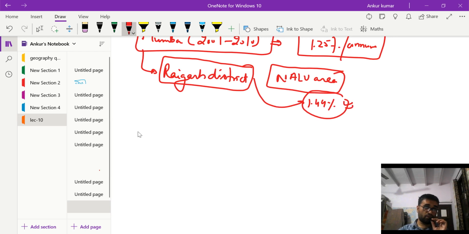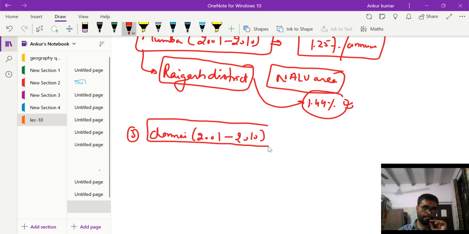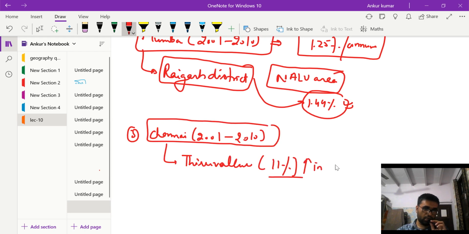Next is Chennai. Third is how Chennai expanded in the 2001 to 2010 period. Chennai expanded in two districts more aggressively. One is Thiruvallur in the north. It witnessed an 11% increase in non-agriculture land use area.